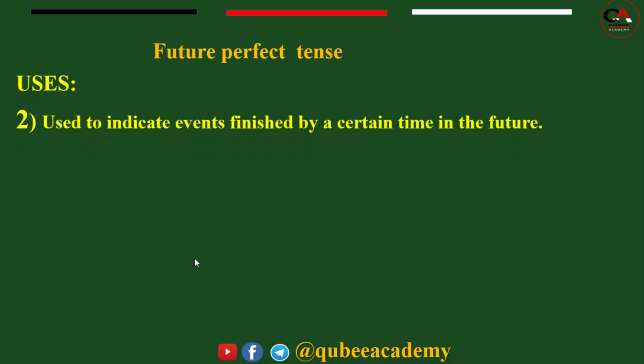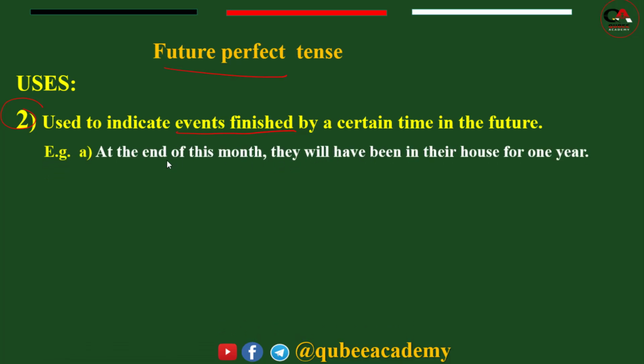The second use of future perfect: future perfect is used to indicate events finished by a certain time in the future. We expect that some event will be completed by a certain time in the future, not now, by a certain time in the future.